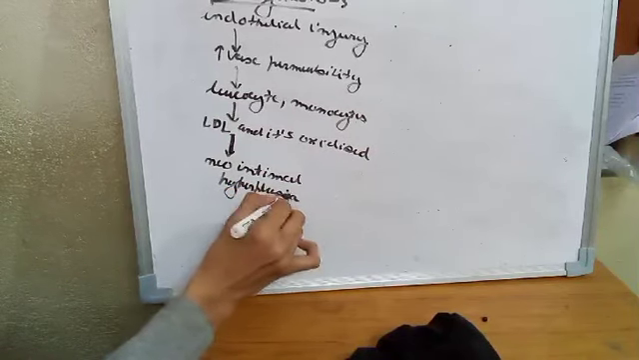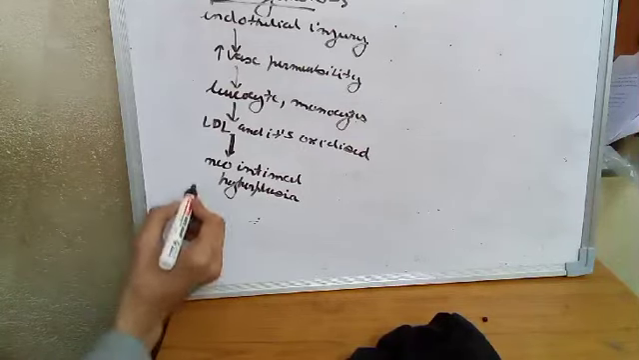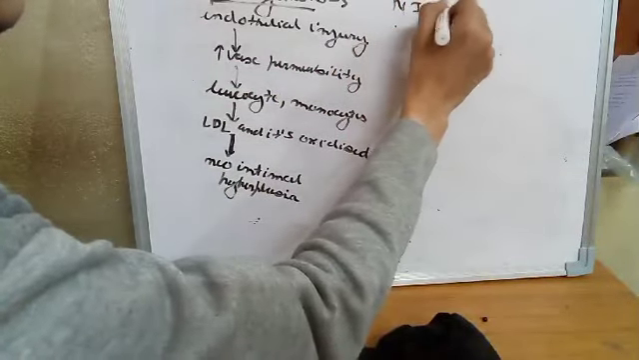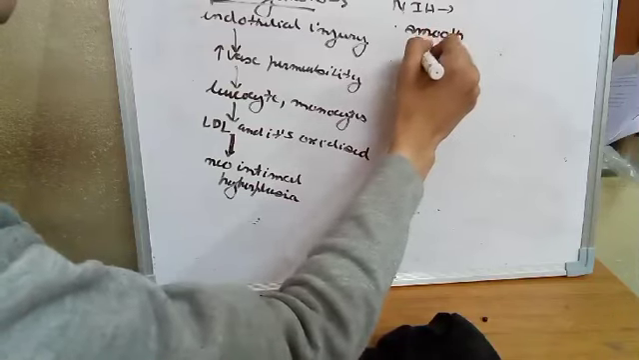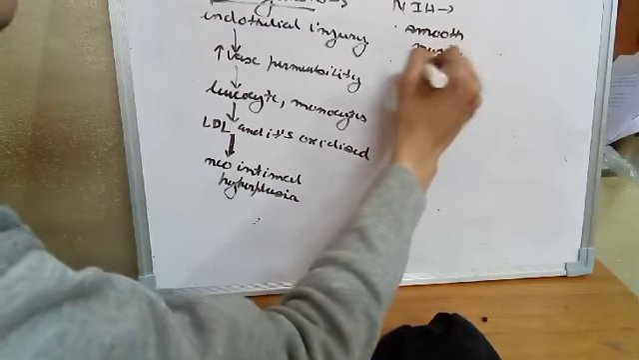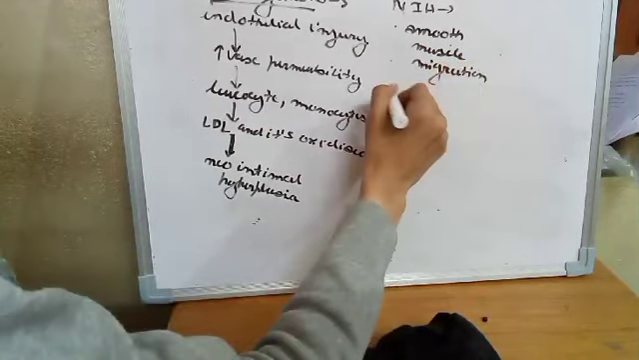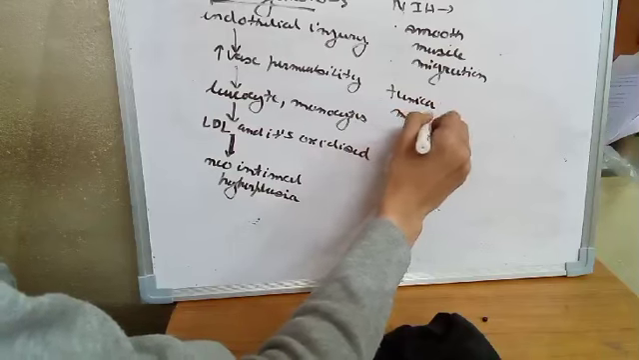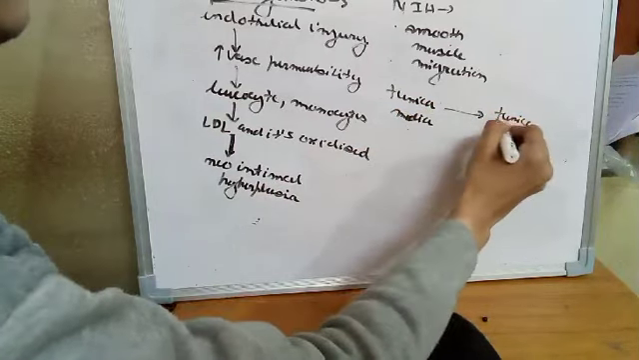What is this neointimal hyperplasia? There is smooth muscle migration from tunica media to tunica intima. So what is this neointimal hyperplasia? There is smooth muscle migration, the migration of the smooth muscle from tunica media to tunica intima. Tunica intima is the innermost layer.